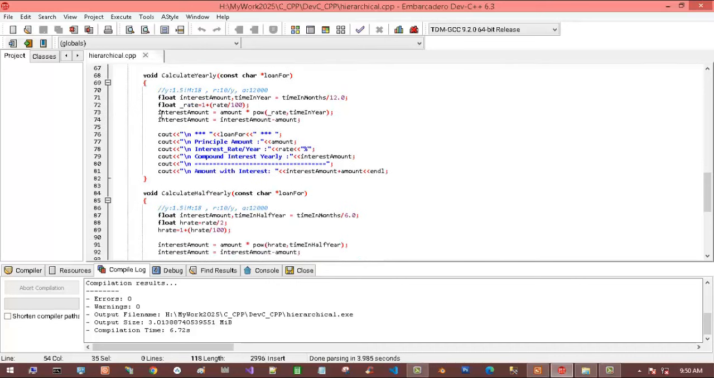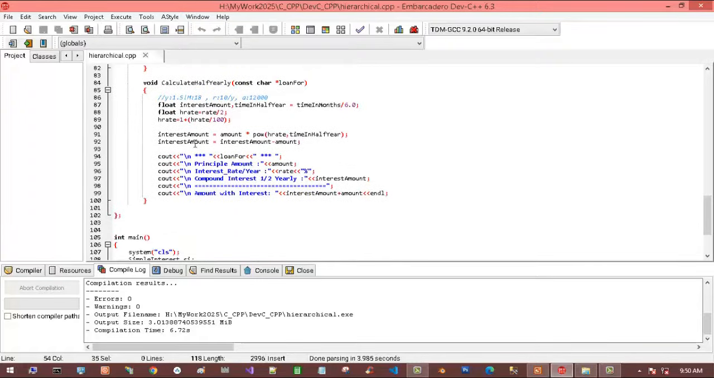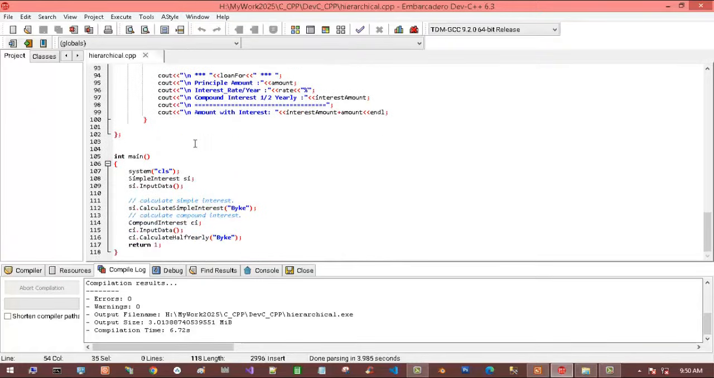Now in this class we have two functions: calculate yearly, one public function, and calculate half yearly, another public function. So both functions are in the compound interest class. Now in the main function, this is the CLS for clear screen, and here I created the simple interest object named SI. So SI dot input is the base class function, and SI dot calculate simple interest is the derived class function.